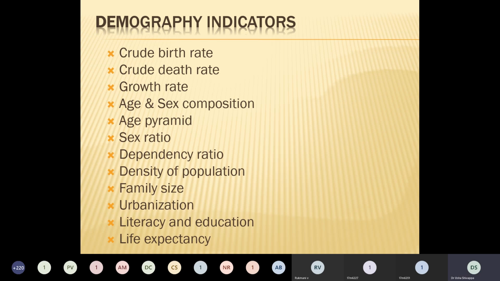Next is the sex ratio, defined as the number of females per males. What is the current sex ratio in our country? Anybody? How many females per males? Hemant?